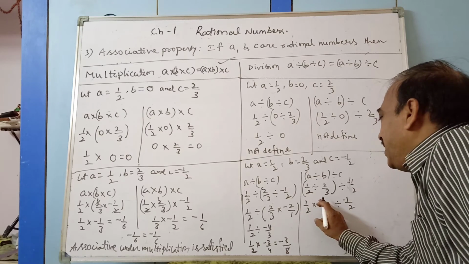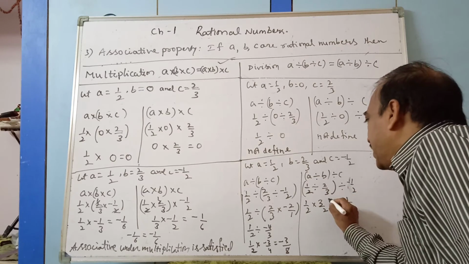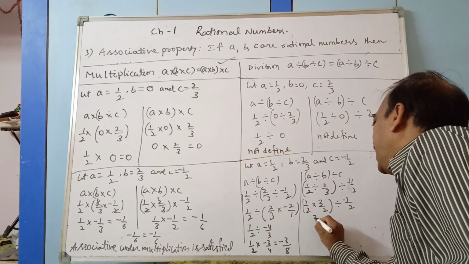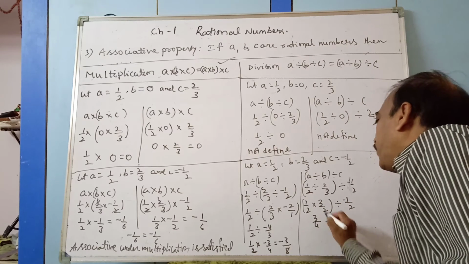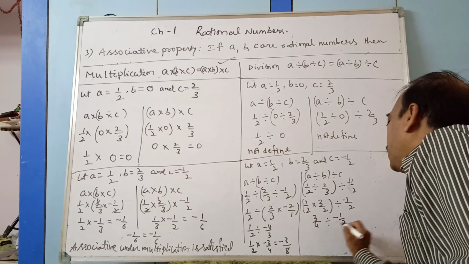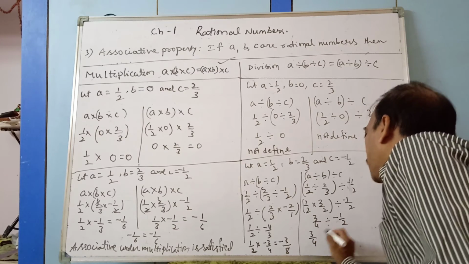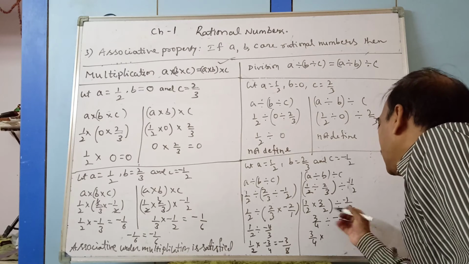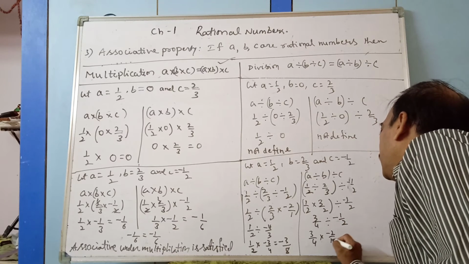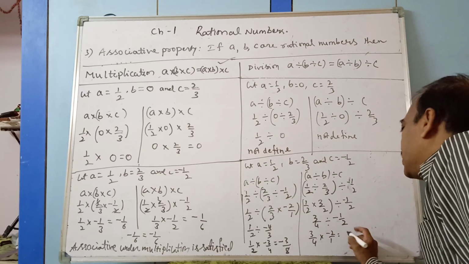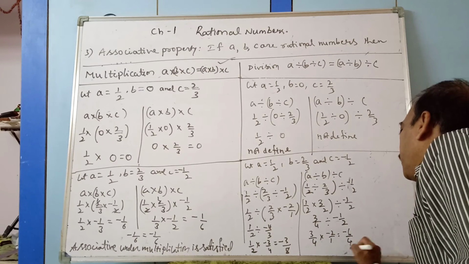First you are simplifying inside the bracket. Okay. 1 3s are 3, 2 2s are 4, so 3 by 4 divided by minus 1 by 2. Now 3 by 4 into reciprocal of minus 1 by 2, which is minus 2 by 1, which is nothing but 3 2s are 6, minus 6 by 4.